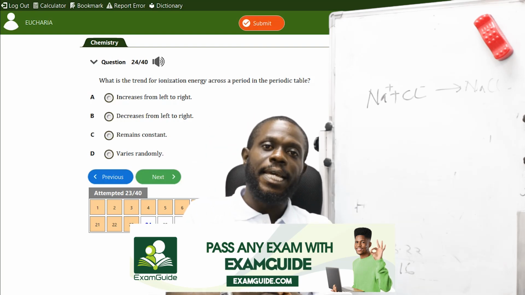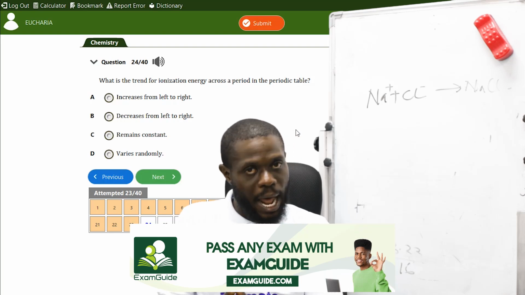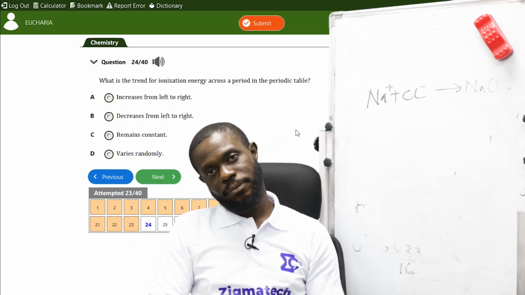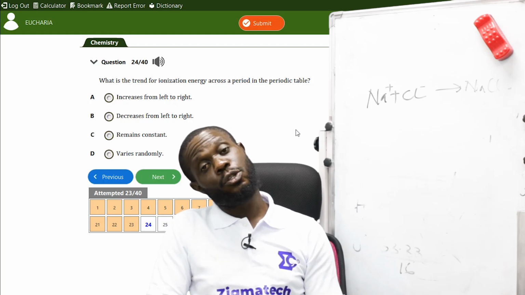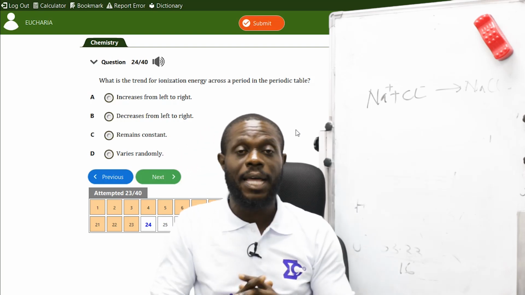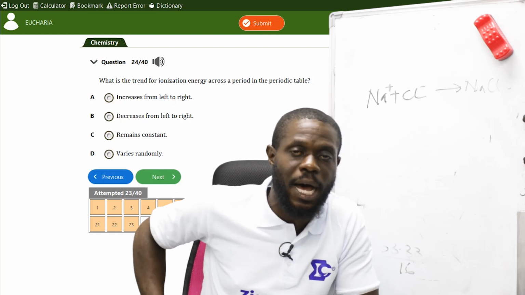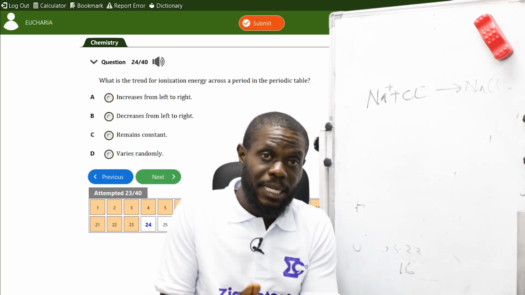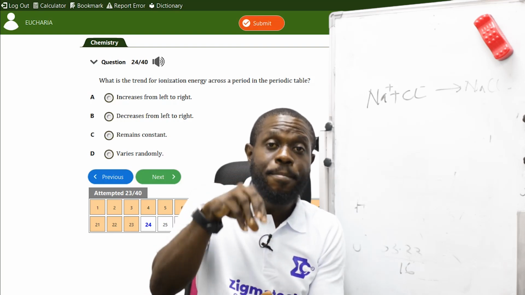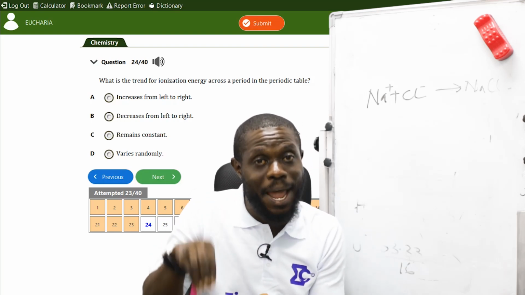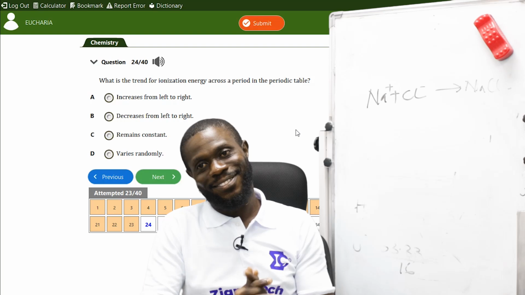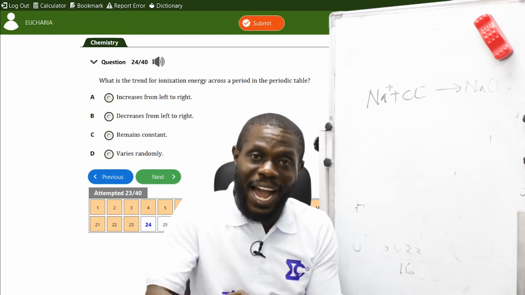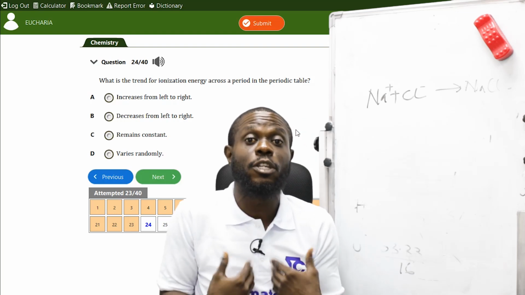That is why the atom is electrically neutral, because it has equal number of protons and electrons. So therefore, as the atomic number is increasing, the amount of energy used to remove an electron from that element will be increasing. Because the number of protons tells us the number of electrons.